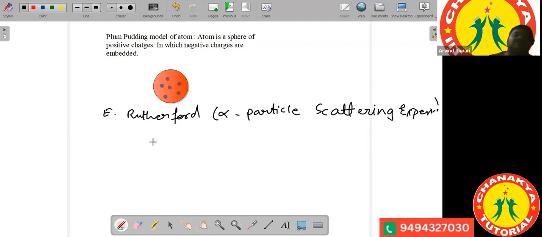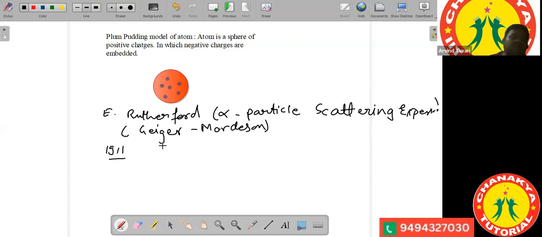At the same time, there were two other students also, Geiger and Marsden. They carried out this experiment in the year 1911, the alpha particle scattering experiment.